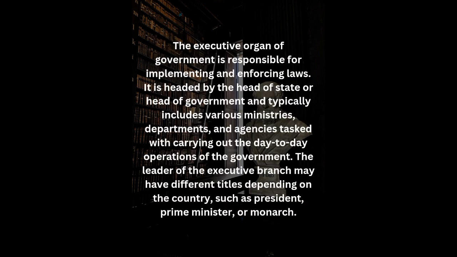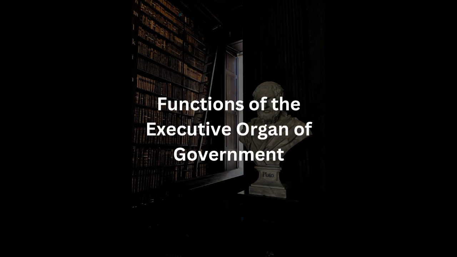The executive organ of government. The executive organ of government is responsible for implementing and enforcing laws. It is headed by the head of state or head of government and typically includes various ministries, departments, and agencies tasked with carrying out the day-to-day operations of the government. The leader of the executive branch may have different titles depending on the country, such as president, prime minister, or monarch.